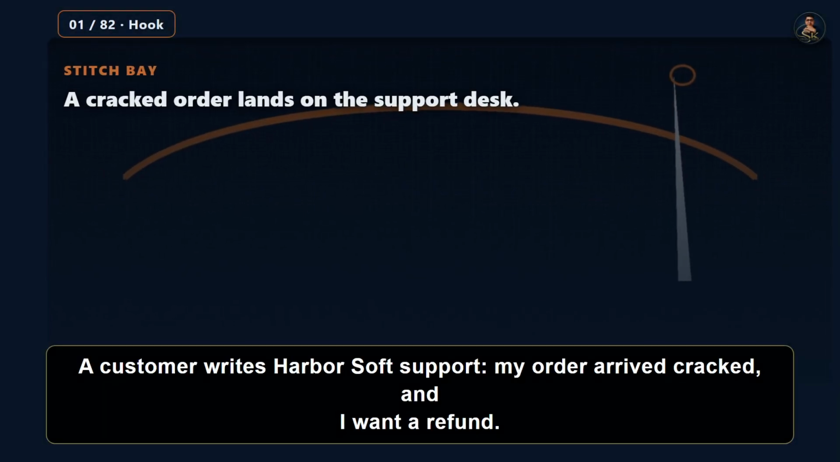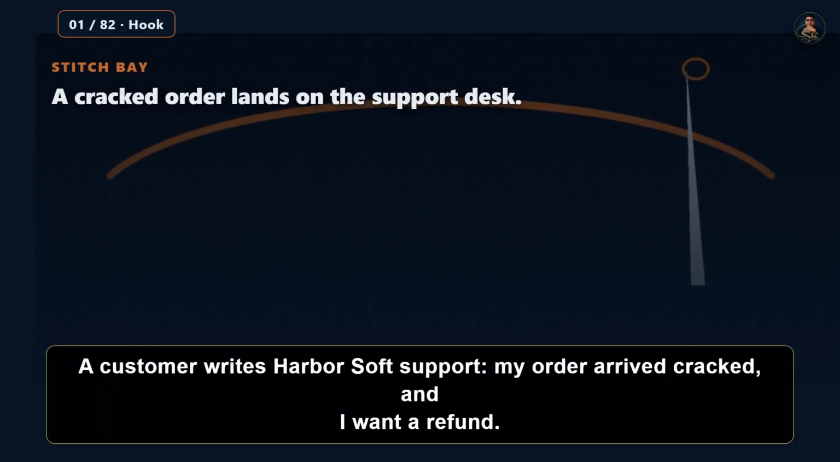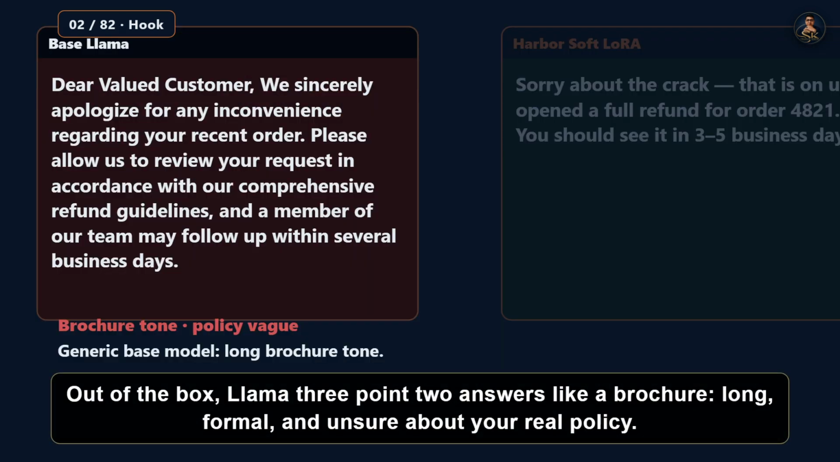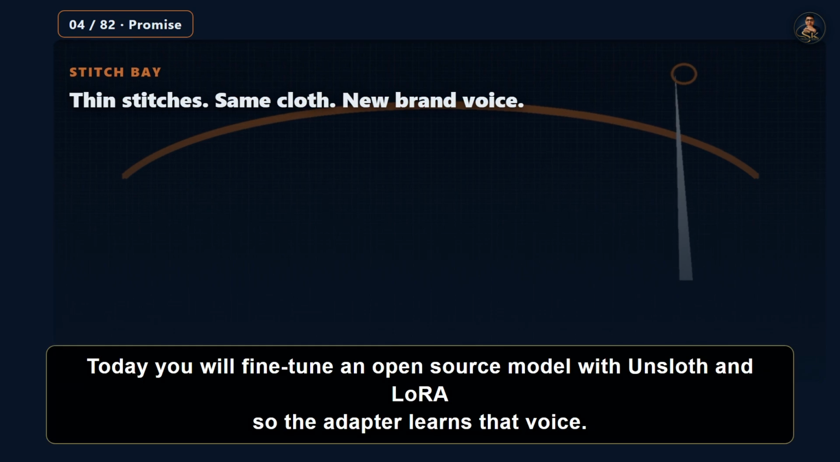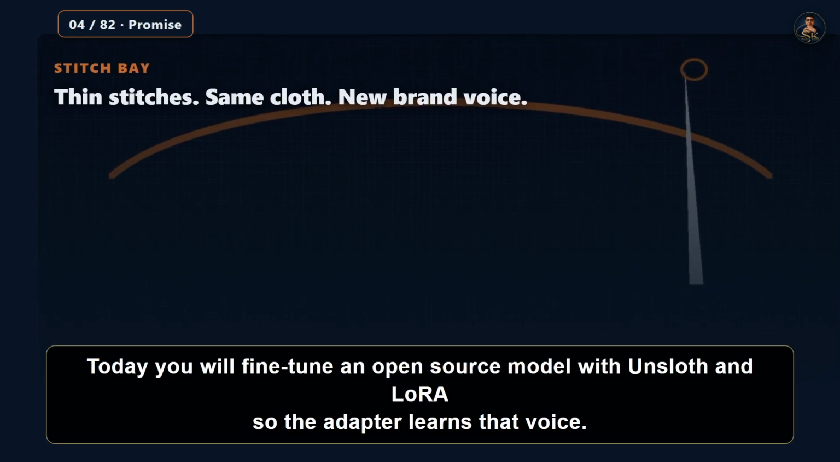A customer writes HarborSoft support, "my order arrived cracked, and I want a refund." Out of the box, Llama 3.2 answers like a brochure: long, formal, and unsure about your real policy. HarborSoft needs short, warm, policy-safe replies that sound like the brand, not like a textbook. Today, you will fine-tune an open source model with Unsloth and LoRA so the adapter learns that voice.